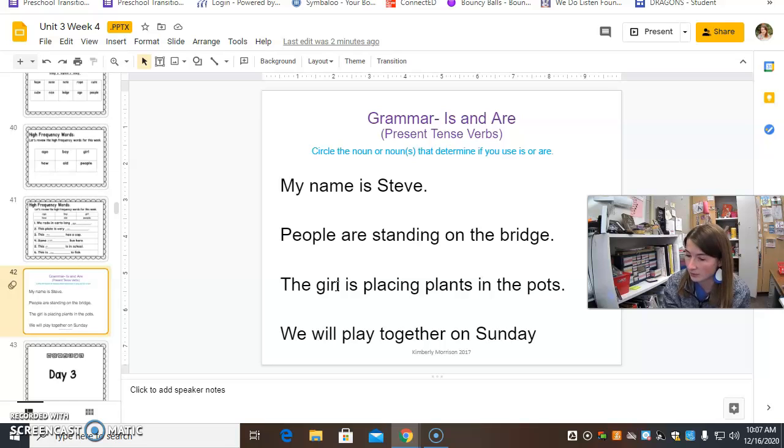Alright, we will play together on Sunday. Did we use is or are? Do you see is or are in there? I don't see it in there. We put we will play. So that's happening in the future. Not the present.